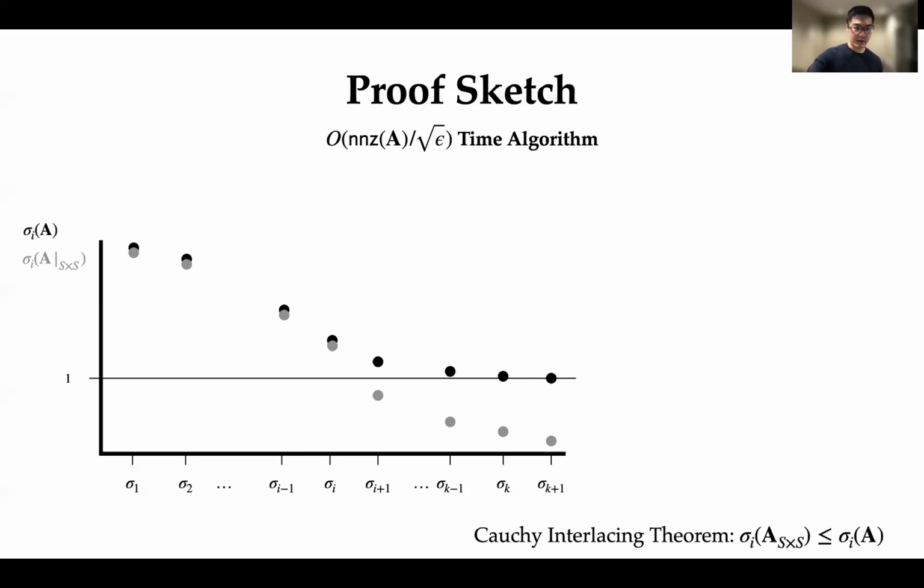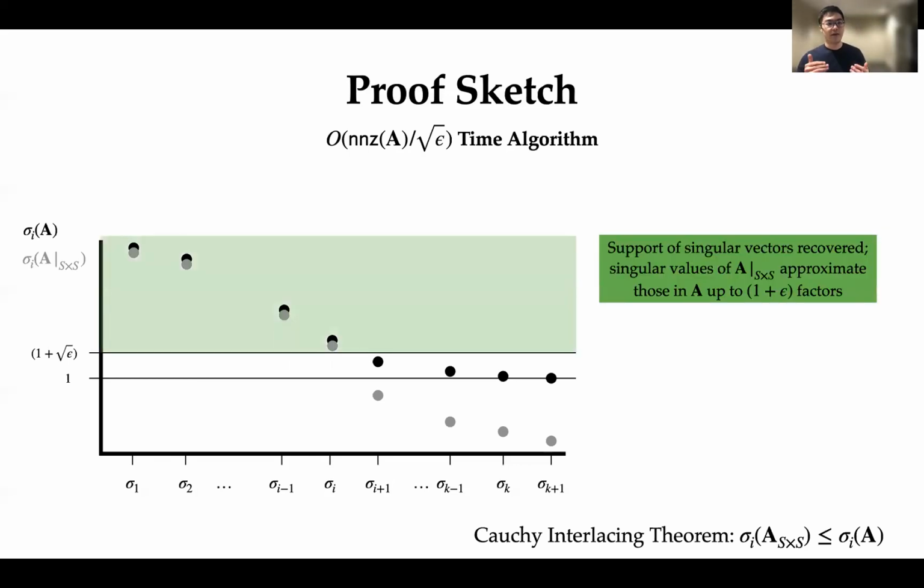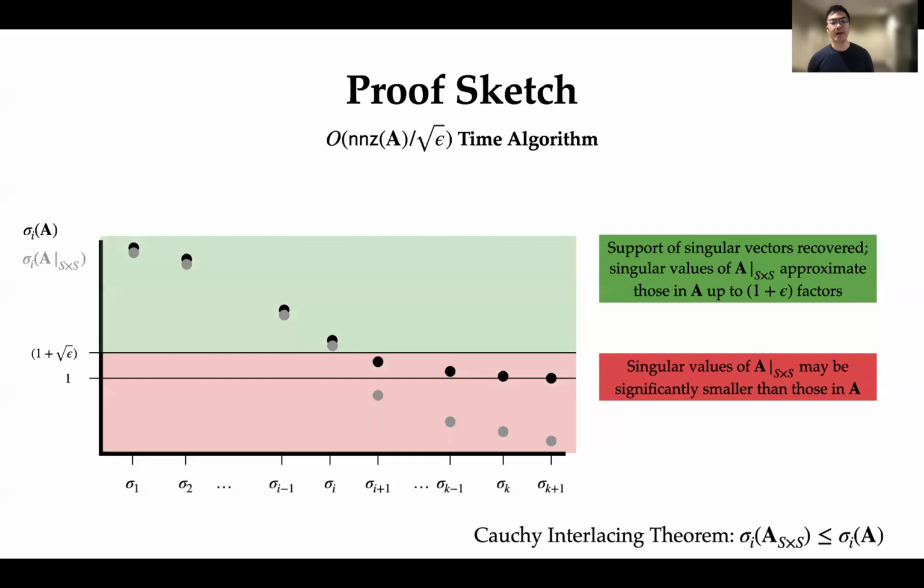Another thing I want you to notice is that any singular value above 1 plus square root epsilon is going to be a very good estimate of the singular values of the original matrix A. This is because as long as the singular value is at least 1 plus square root epsilon, we'll successfully recover the support of the singular vectors. On the other hand, if we look at any singular value that's at most 1 plus square root epsilon, it may happen that the singular values of the submatrix are significantly smaller than those in A.